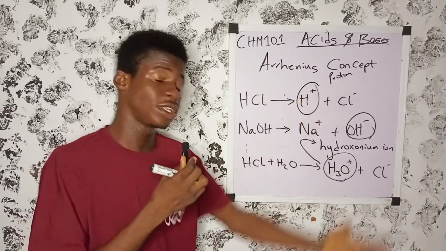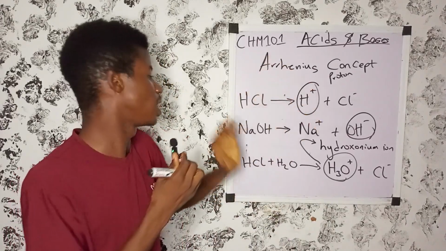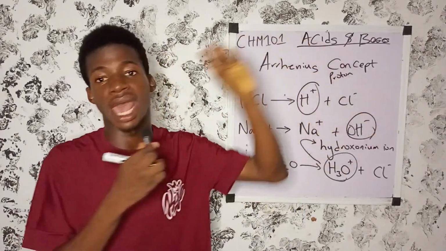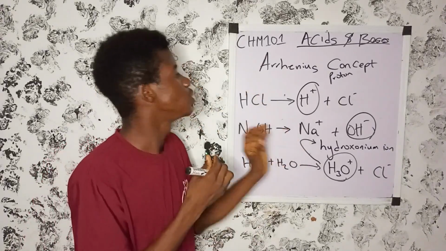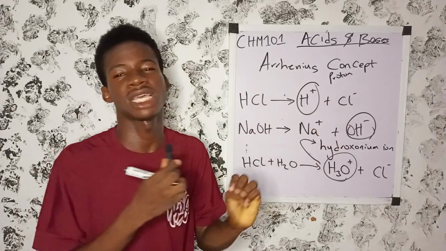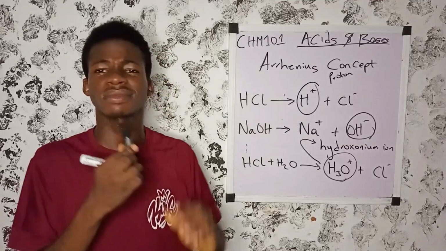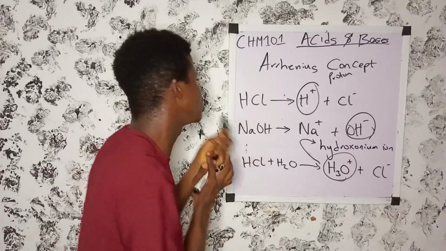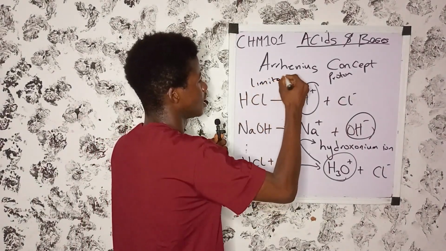Then the definition of base is correct based on his own concept. A base is any substance that dissolves in water to produce what? Hydroxide ion. So this is Arrhenius concept about acid and base. Now, Arrhenius concept about acid and base has limitations. Yes, it has what? Limitations.